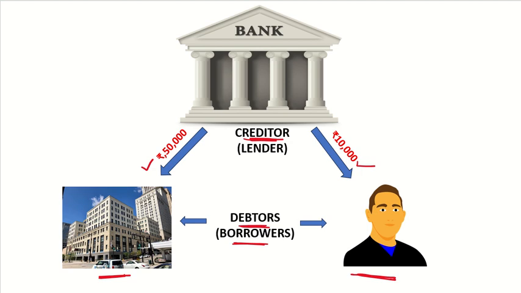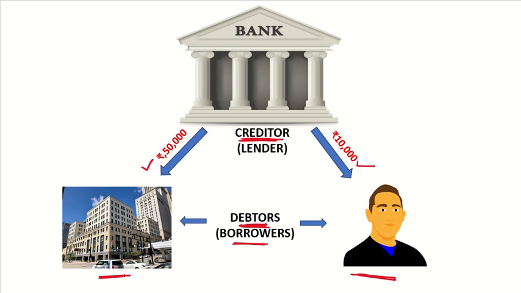Because they are receiving the money from the bank and they're promising that in future they will be paying this cash to the bank. Okay, so immediately they will not pay the cash, but in future they will pay the money back to the bank. So these are known as what? The debtors. And the person or the bank who is lending the money to the individuals or to the companies, these are known as what? Creditor. Fine. So this was the meaning of sundry debtors and creditors.